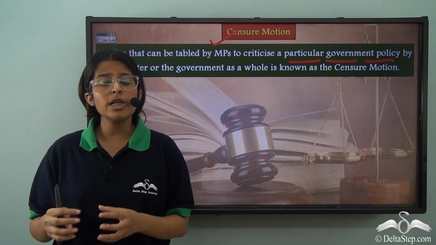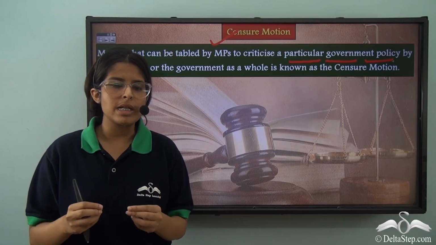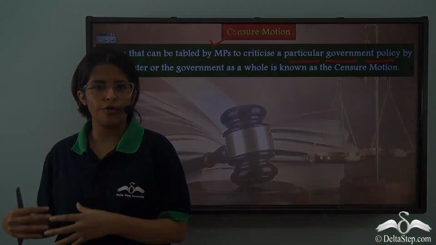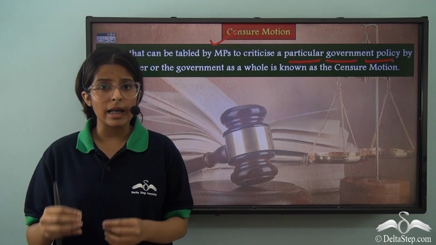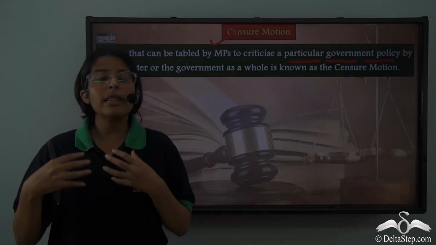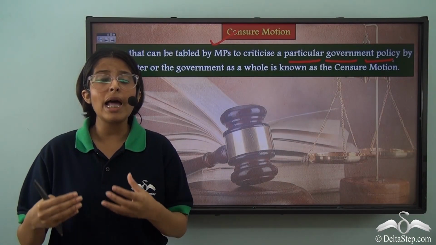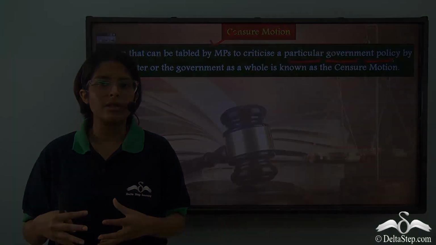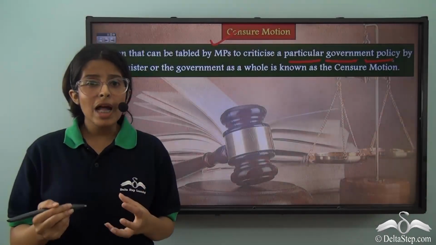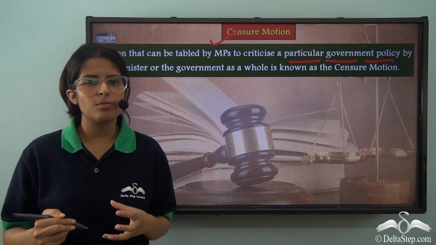When the censure motion is passed against a single minister, there is no threat of that minister having to vacate his office. But if it is passed against a law which has been made by the entire Council of Ministers, then the Council of Ministers have to go and ask for the confidence of the House, because otherwise they will be dissolved. So now let us take an example of a censure motion.